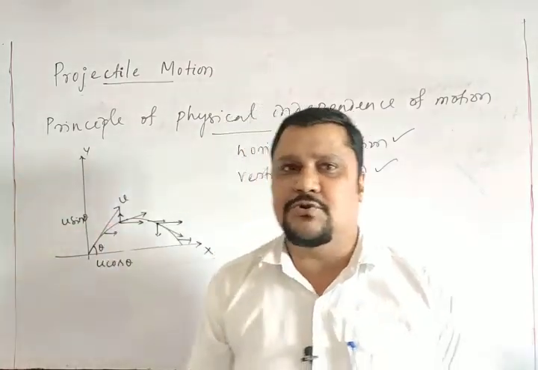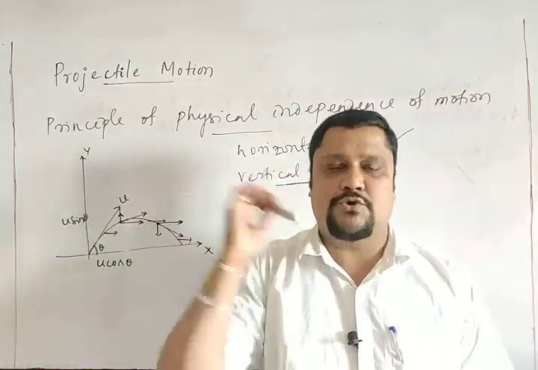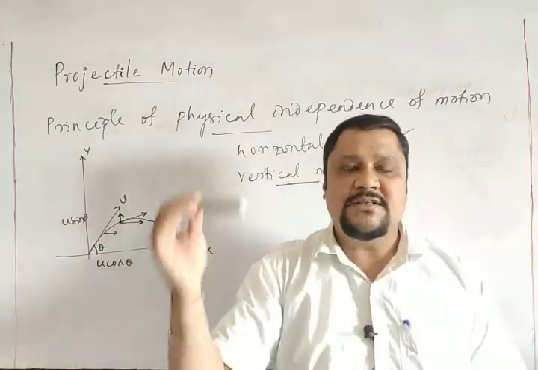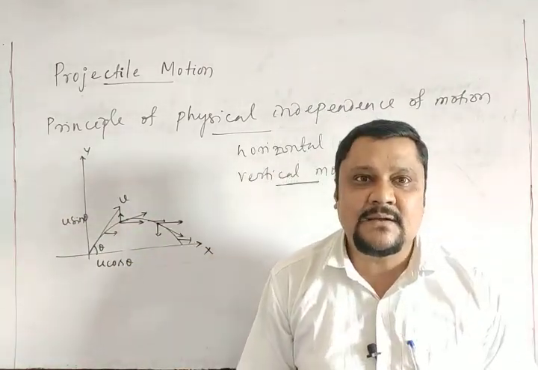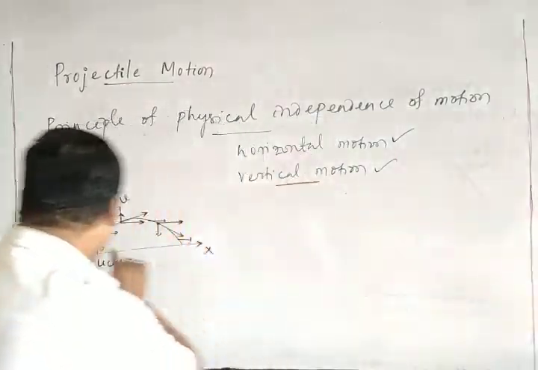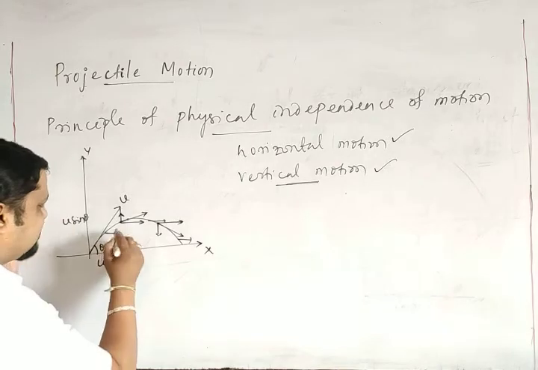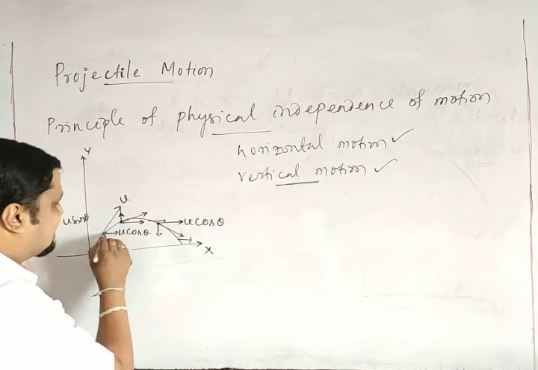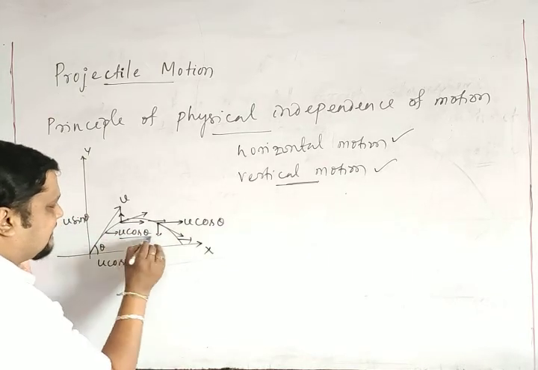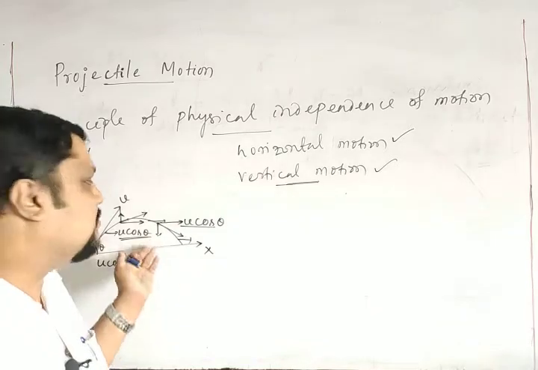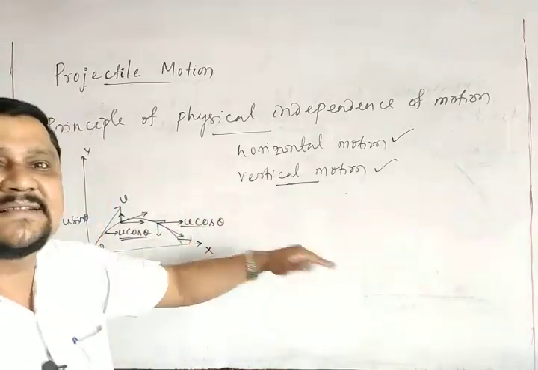During the projectile motion, its horizontal velocity remains constant. So the acceleration due to the horizontal motion is 0, because the velocity is always constant: u cos theta here, and u cos theta here also. Suppose I ask what is the change in velocity from this point to this? Horizontally it is 0. Acceleration equals the rate of change of velocity, so there is no change in velocity and the horizontal acceleration is 0.